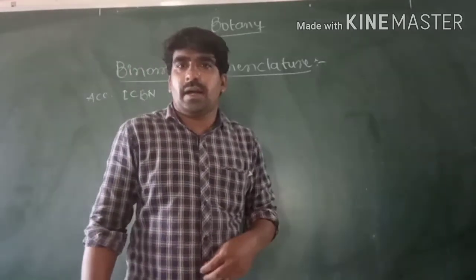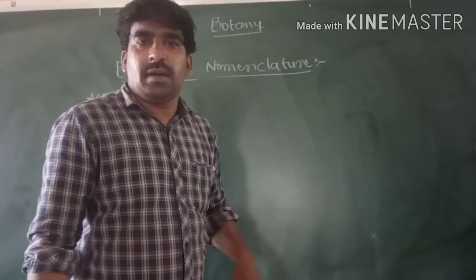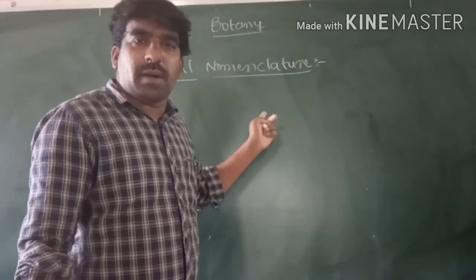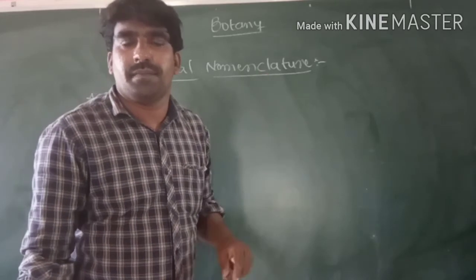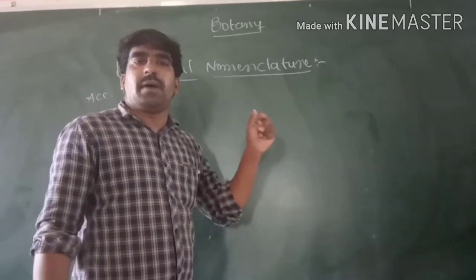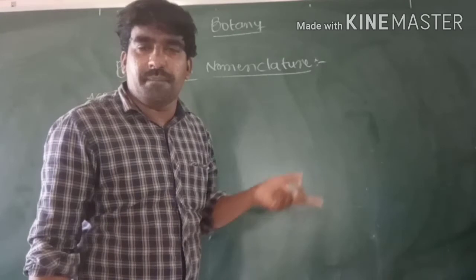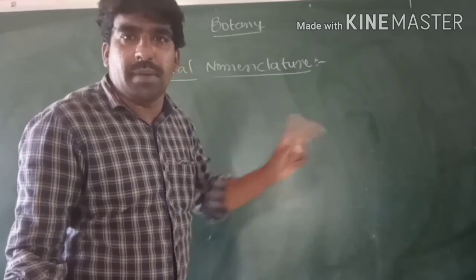According to ICBN, the scientific name of a plant or organism ensures the same name.